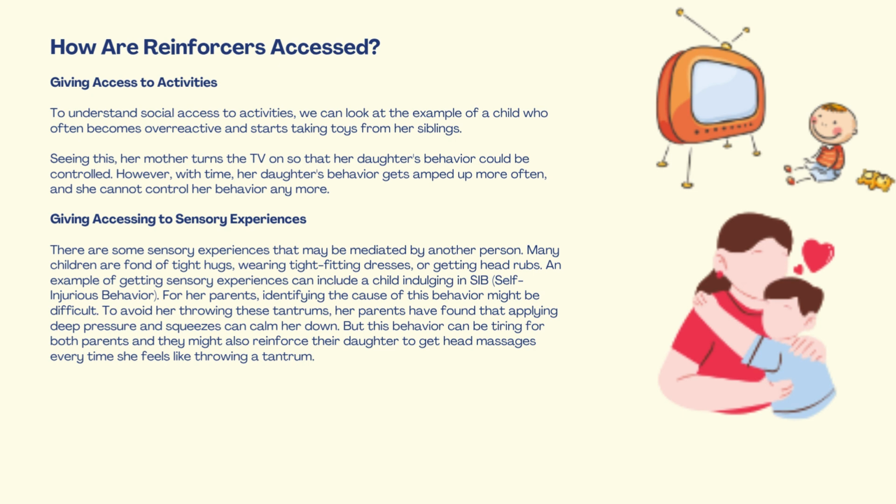Sensory experiences provide a unique form of reinforcement, often mediated by another person. Many children seek out deep pressure, such as tight hugs, wearing snug clothing, or receiving head rubs, as a way to regulate emotions. For example, a child who engages in self-injurious behavior, SIB, may struggle to communicate what they need. Their parents eventually discover that applying deep pressure or squeezes helps calm them down.